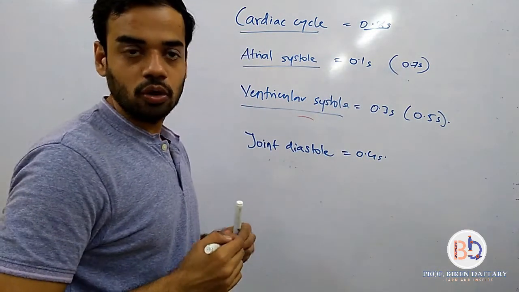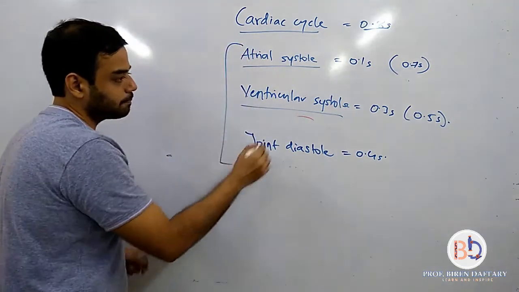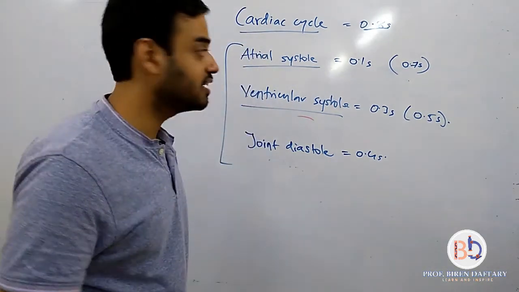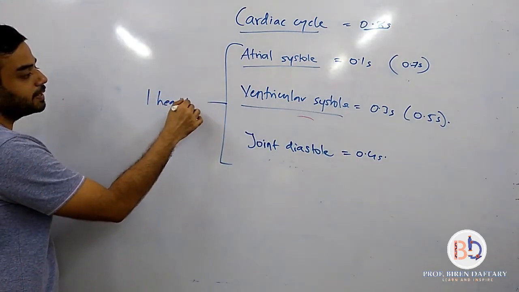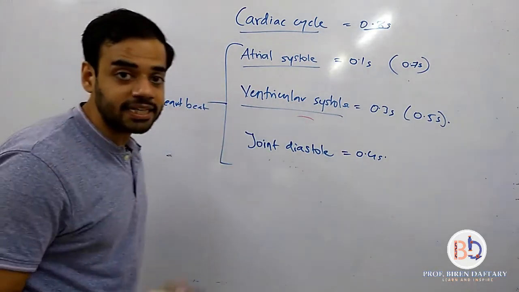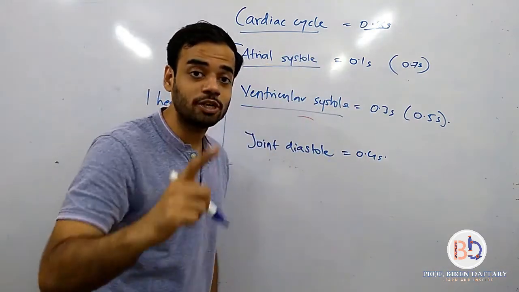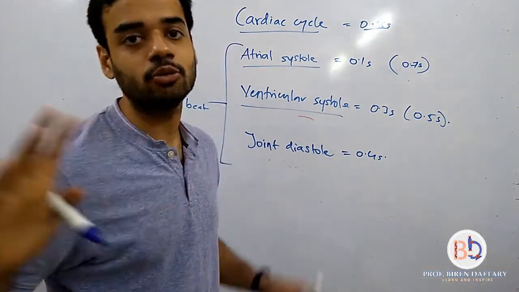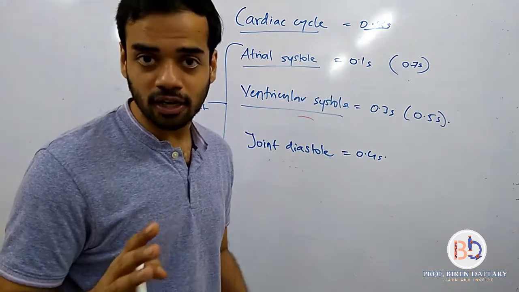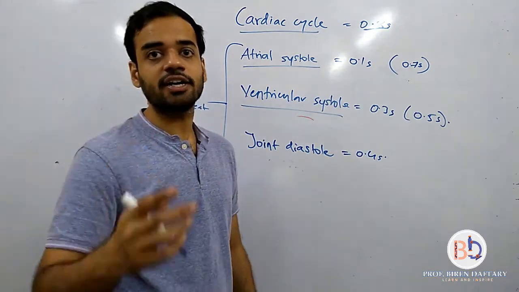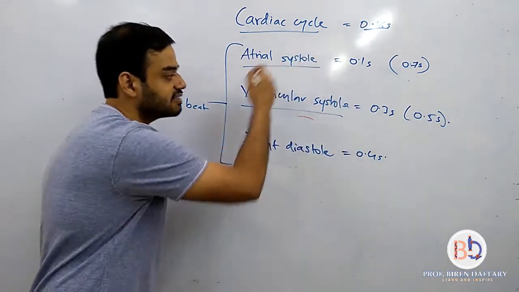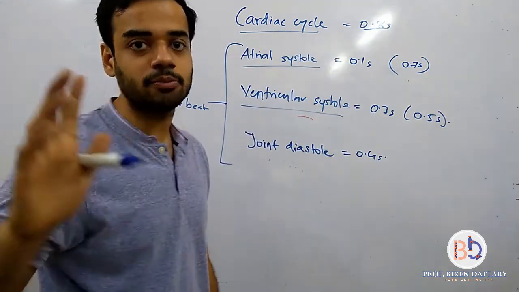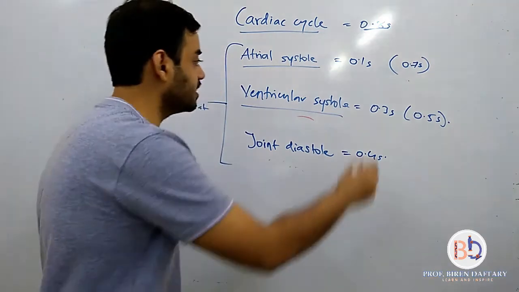So now, this entire cycle is called a cardiac cycle. This entire part is called one heartbeat. And how many times does this cycle take place in 1 minute? It occurs 72 times. That is for a normal heart rate. If I say that the heart rate of a person while exercising is 110, that means this is happening 110 times per minute. एक heartbeat में ये सब कुछ हो रहा है.